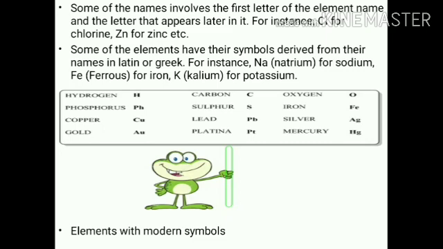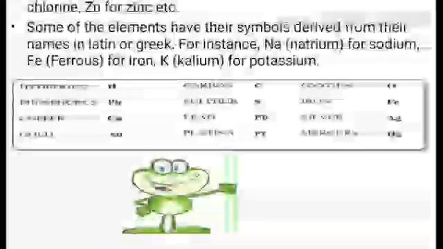Potassium. The Latin word of potassium is kalium. So the symbol of potassium is K. The actual symbol you see in your science textbooks is given here. Look at that. This is the pictorial diagram.